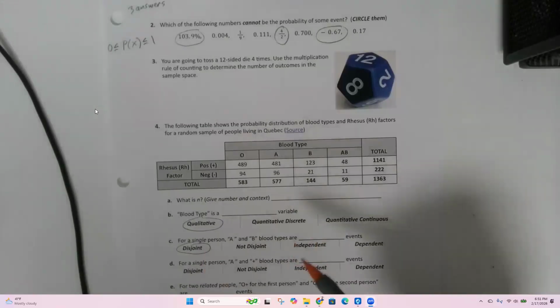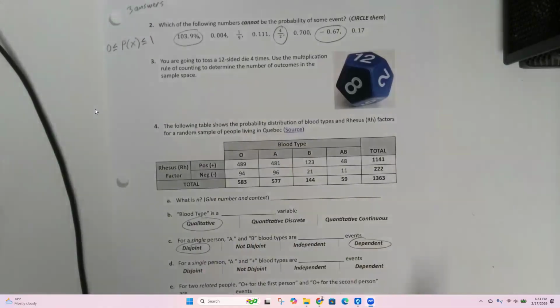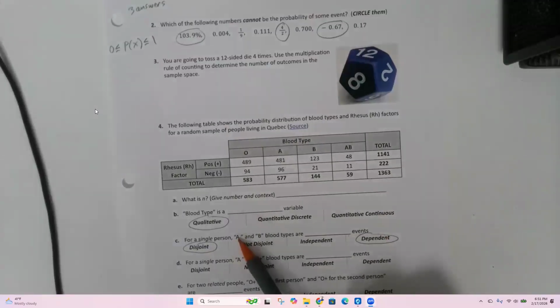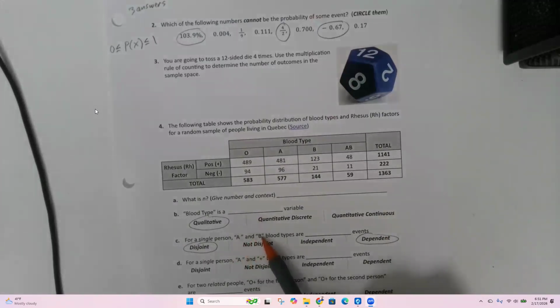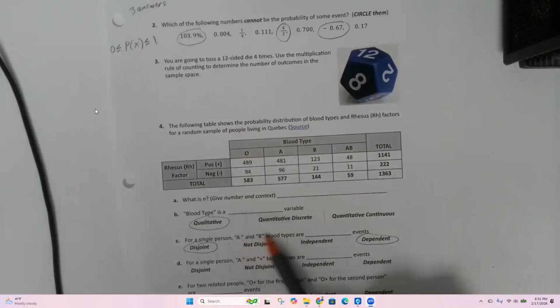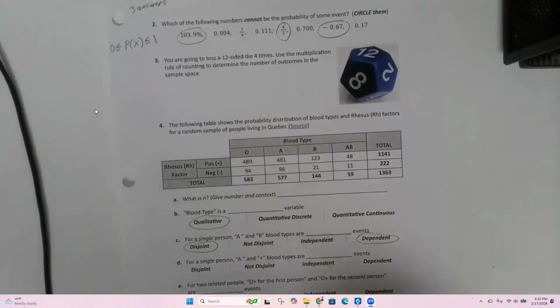If two events are disjoint, they are automatically dependent. We said a second ago that dependent means one result changes the other. So if I say I am blood type A, that automatically changes my chance of being B. It changes it to 0. If I say I'm A, then that automatically says the second event is affected. It can't happen. Now, if it was not disjoint, then it could be independent or dependent.